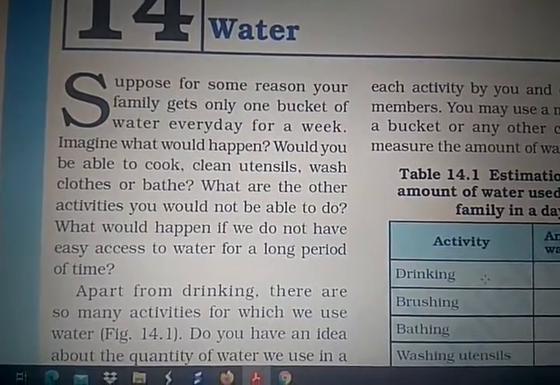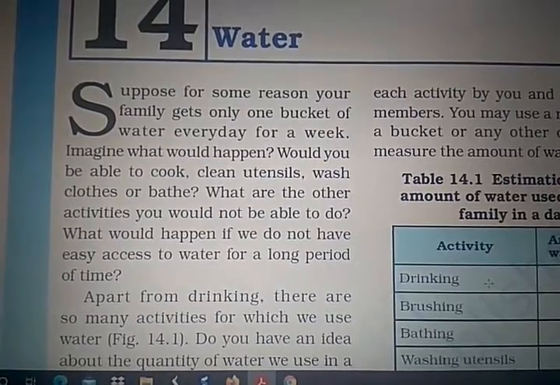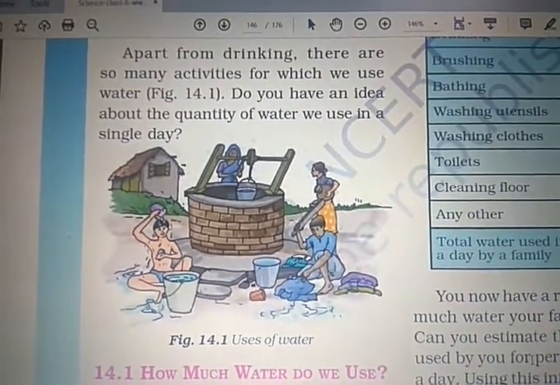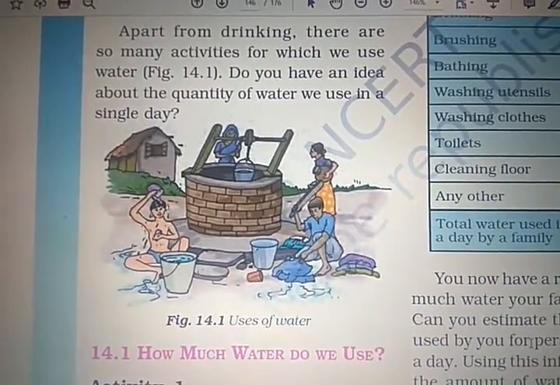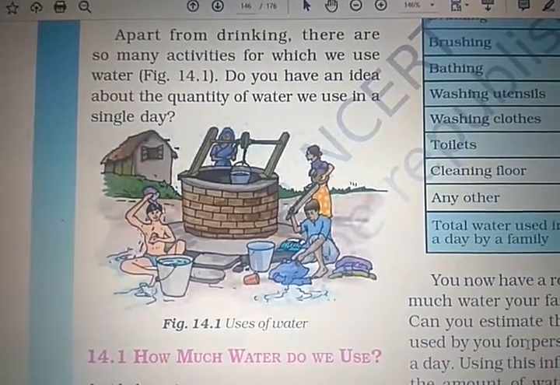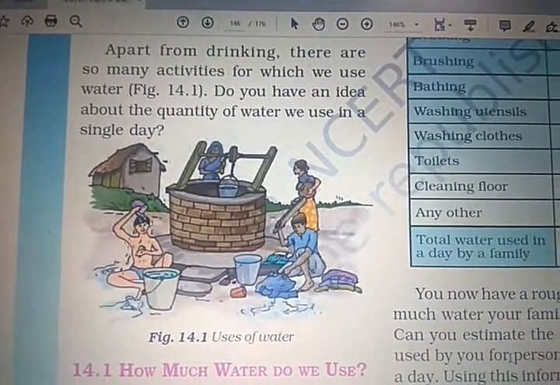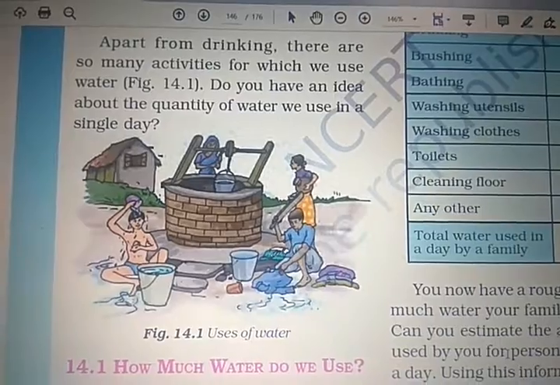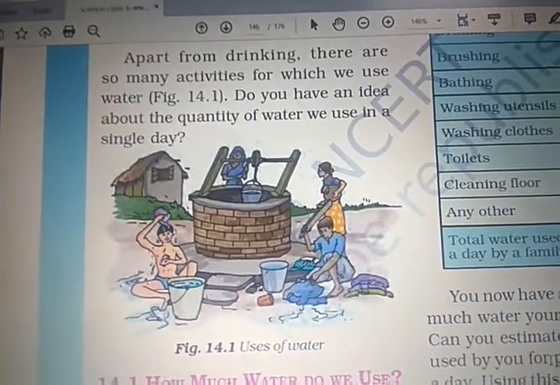Right? Apart from drinking, there are so many activities for which we use water. So, do you have any idea about the quantity of water that we use in a single day? Here, these are our general uses of water. What are the different uses of water? You see the different uses of water. Speak one by one, right?